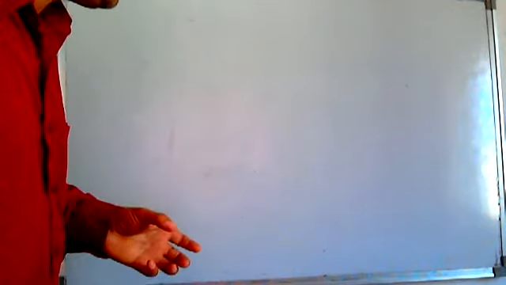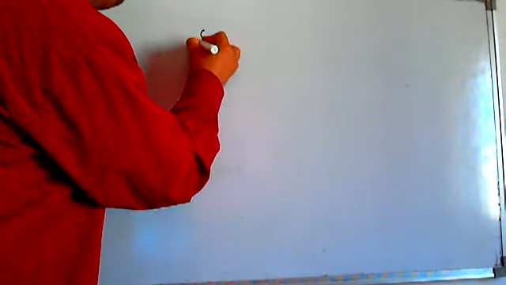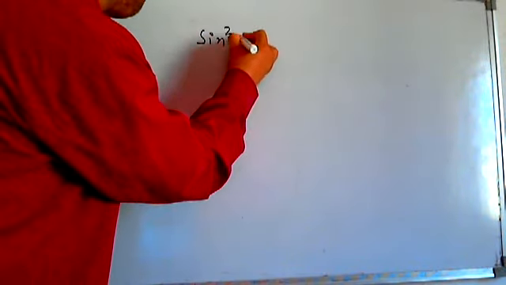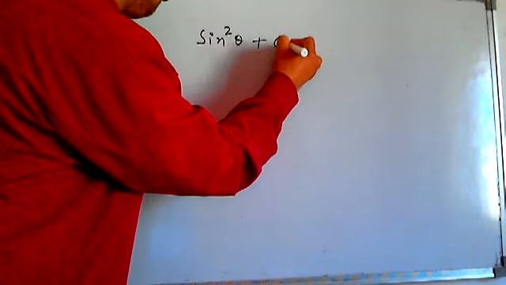Where people are mostly stuck, I have seen, is identities. We are forgetting them all the time. Identities means a set of things, formulas which are proven. That means those things we have to use in our questions, in our problems to get the things done. Okay, these identities, that means the proven things. I'm just writing them here. We have to use them properly and everything will be solved.